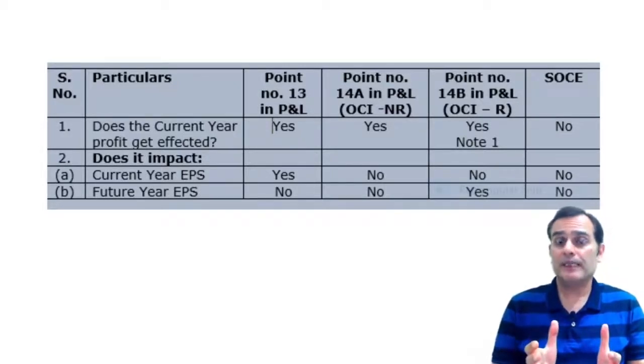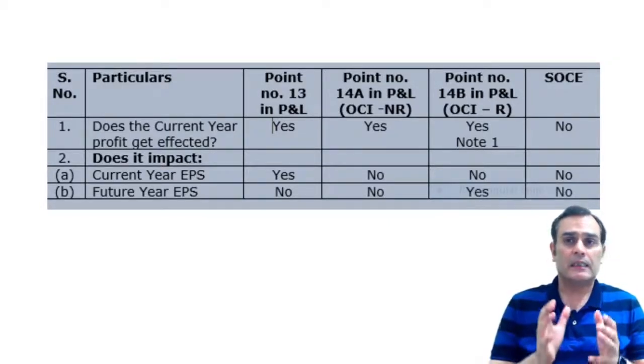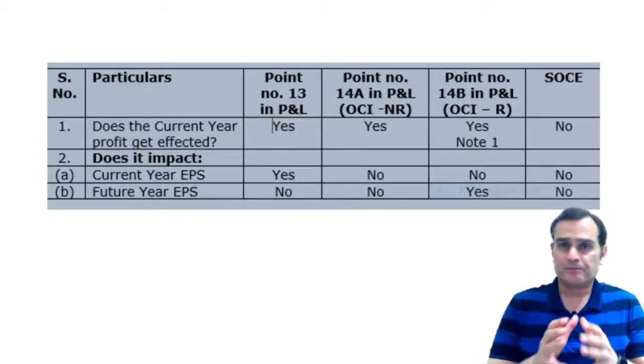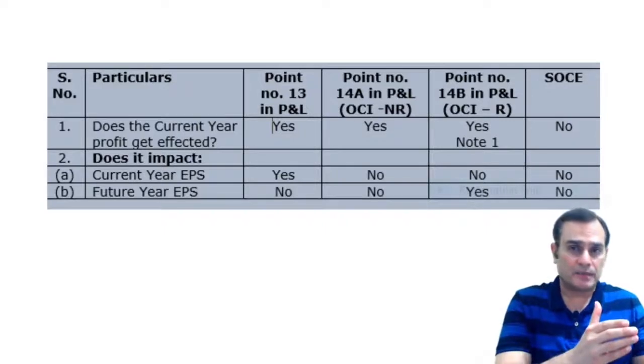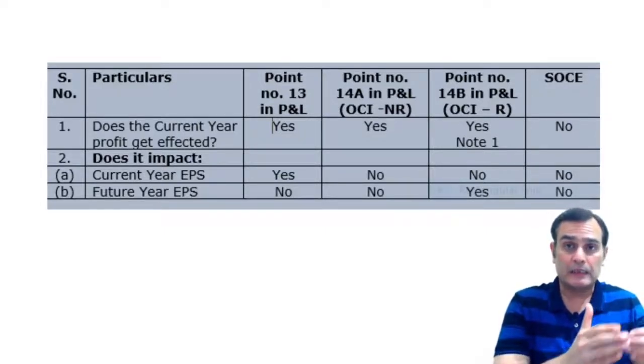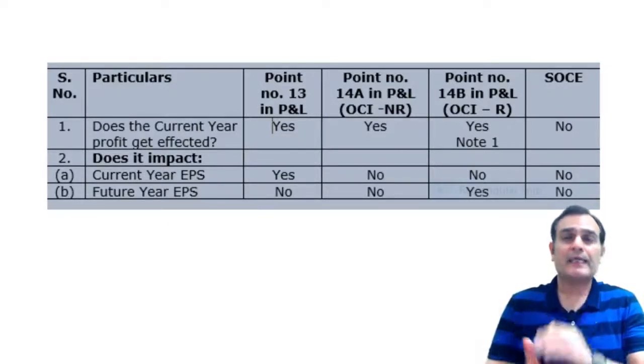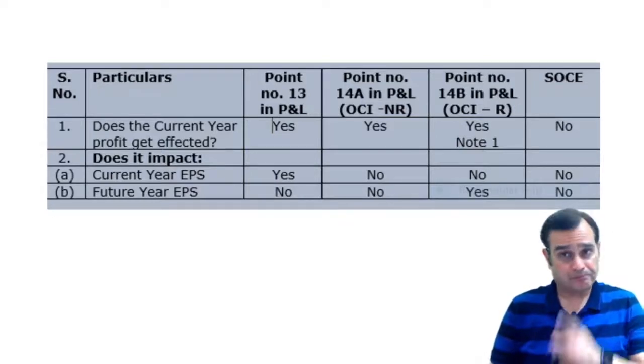And when you take it to the statement of changes in equity, in that particular case, of course, there is no impact in terms of EPS either for the current year or for the future year. So you can see a comparative analysis in terms of incomes and expenses which are taken in 13, 14A, 14B, as well as the statement of changes in equity.